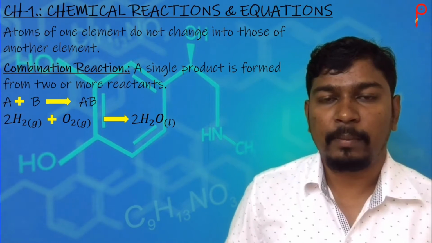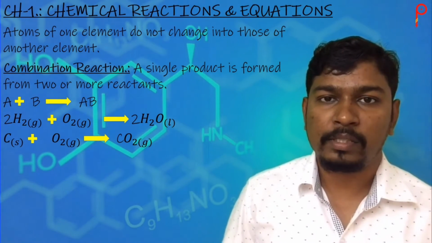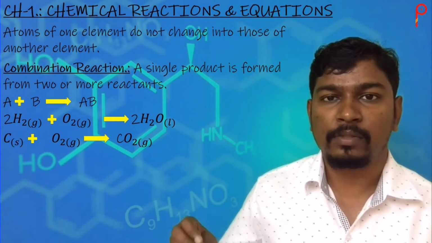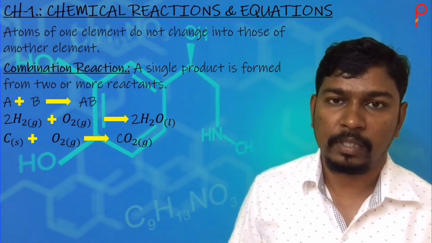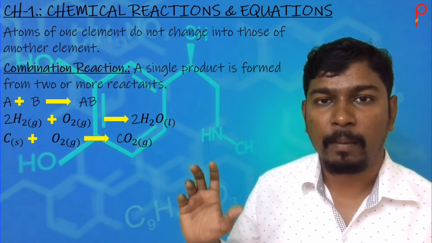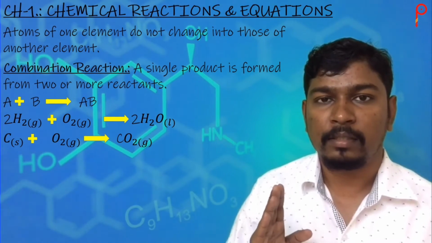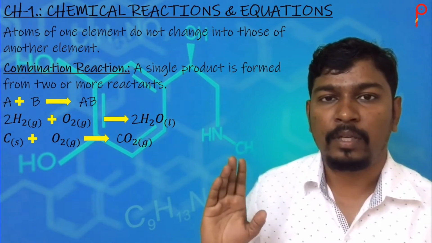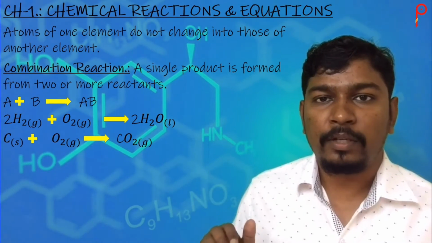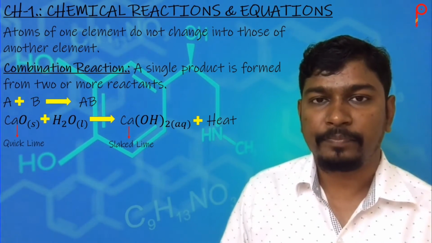Let's take one more example of burning of coal. Coal is carbon, burns in presence of oxygen, and it gives CO2, carbon dioxide. So in both these cases, two elements combine with each other and give one product, and this is how we understand combination reaction.